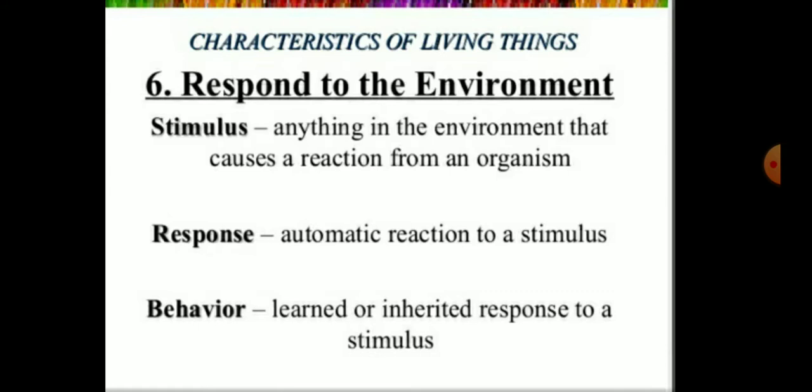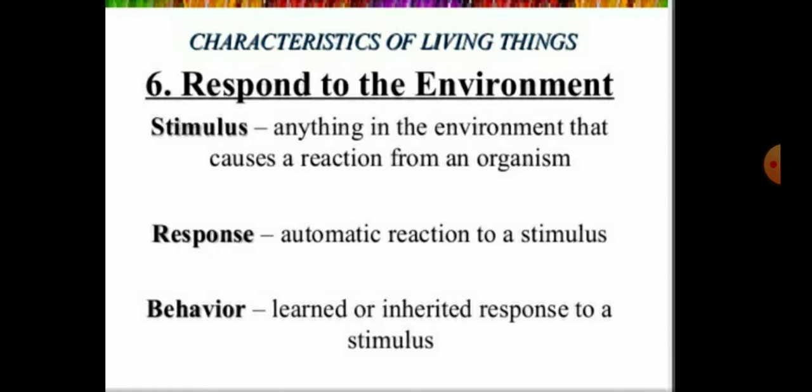So, children, living things respond to stimuli or changes in their surroundings. In cold weather, we wear woolen clothes. If our hand touches a hot object, we respond by quickly withdrawing it. And some plants bend towards sunlight, called phototropic, and roots grow downwards in the soil, called geotropic. So all are stimulus and response.